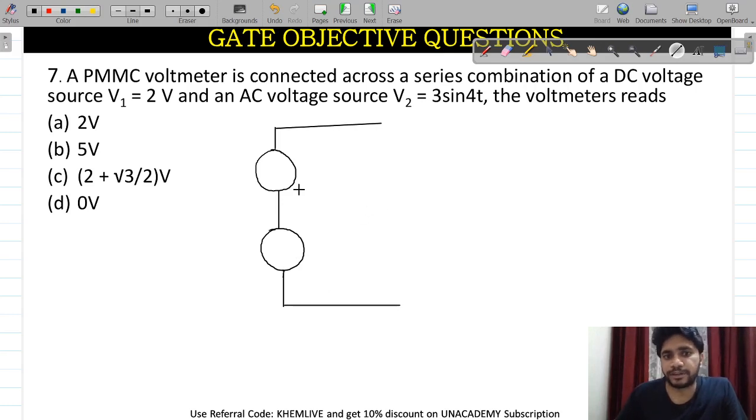These are my two voltage sources. This one is DC with a value of 2 volt, and this is AC with 3 sin 314t. Here it is connected with a PMMC voltmeter.